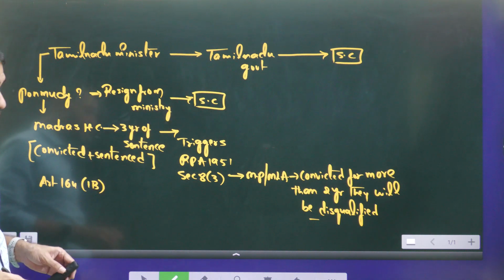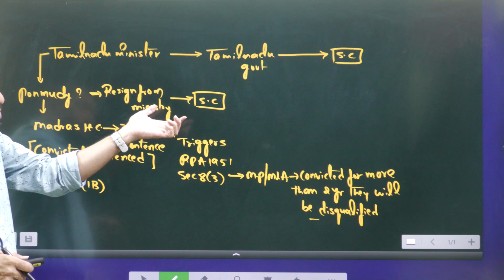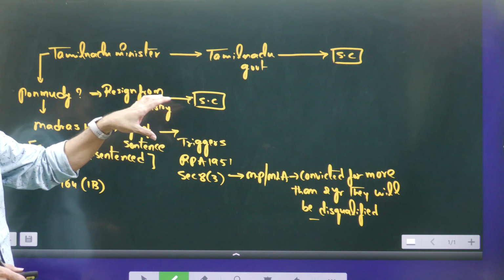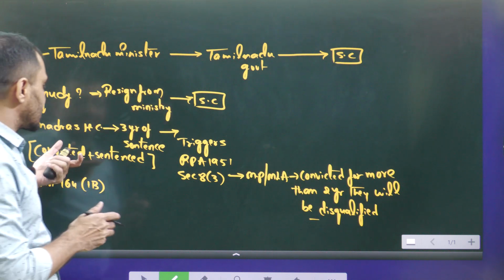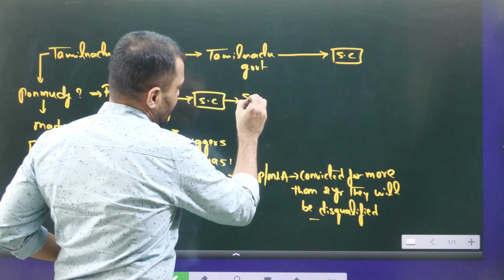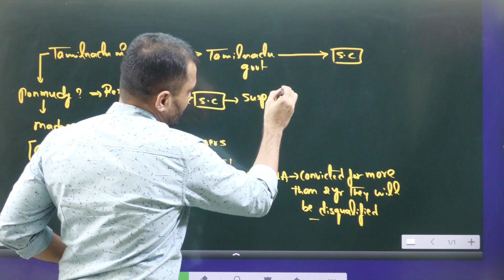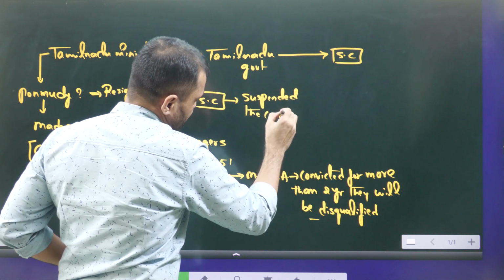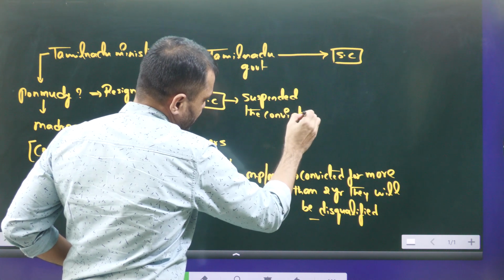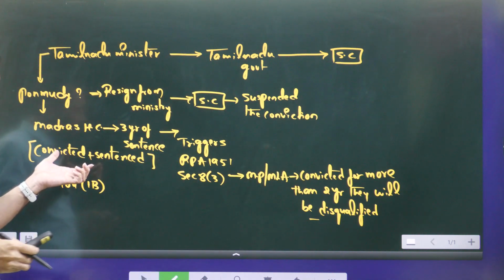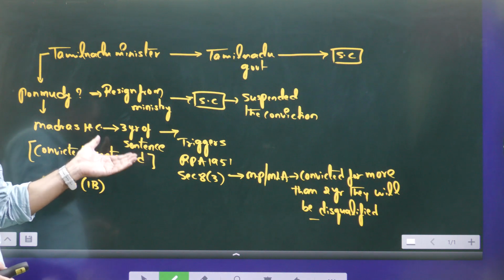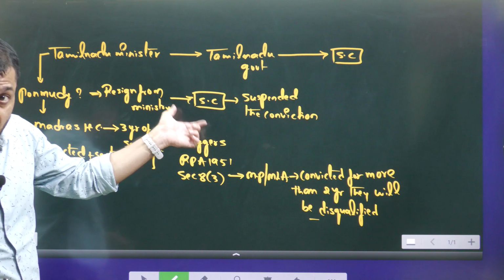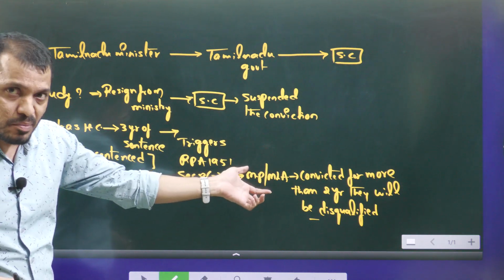What did the Supreme Court do? It did not give the final judgment, but the Supreme Court suspended this conviction. Suspended means a kind of stay on the conviction. That means now he is not convicted, he is not sentenced. That means Section 8 clause 3 is not applicable to him. That means now he can continue as a member of the house.